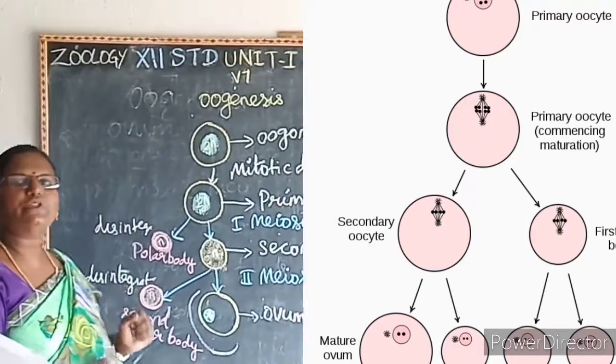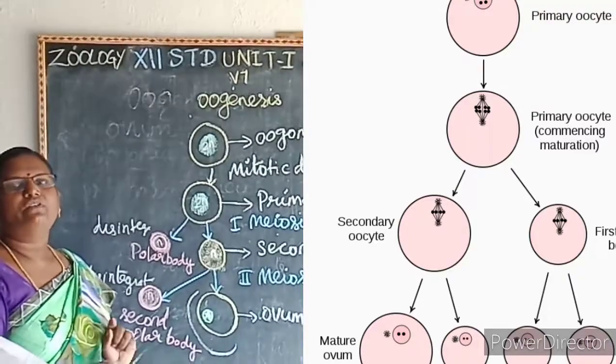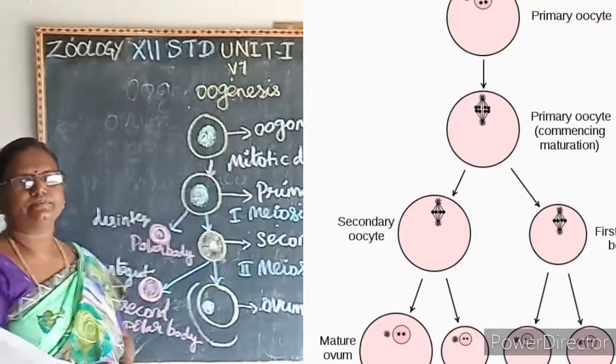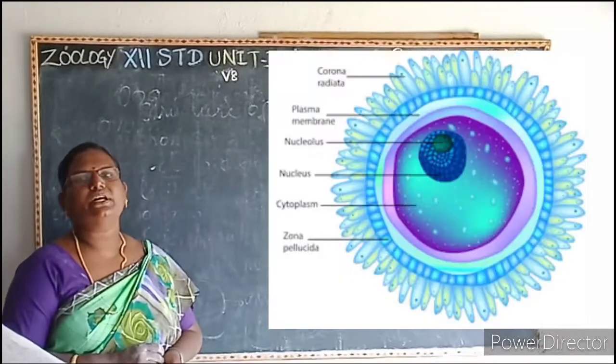So at the end of the oogenesis, only a single ovum is formed. At the end of spermatogenesis, how many sperms are formed? Four sperms are formed. See about the structure of the ovum.